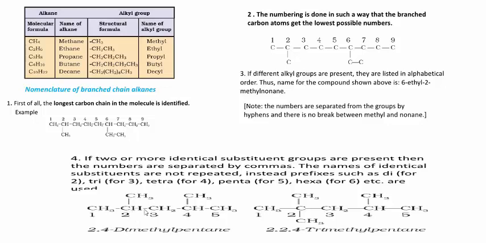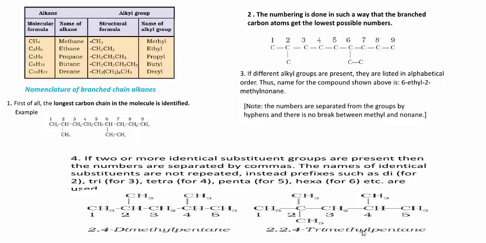See this example. Here the second carbon atom contains a methyl group. The fourth carbon atom also contains a methyl group. Therefore, this organic compound contains 2 methyl groups, so I can write the name of this compound as 2,4-dimethyl. The di word is used here because it contains 2 methyl groups: 2,4-dimethyl pentane.